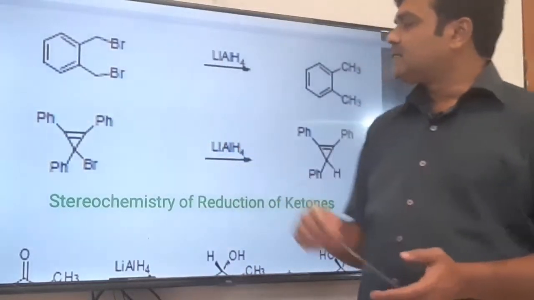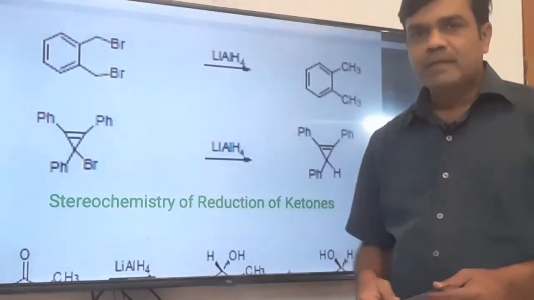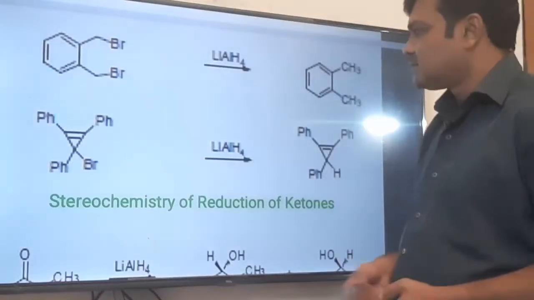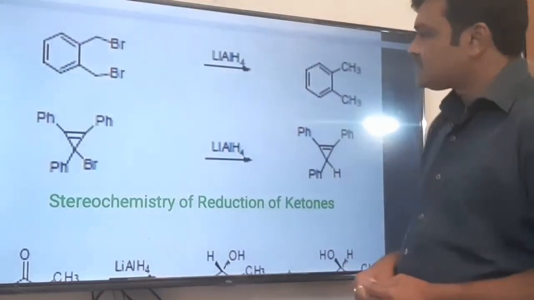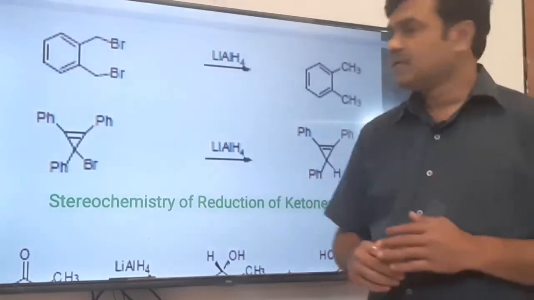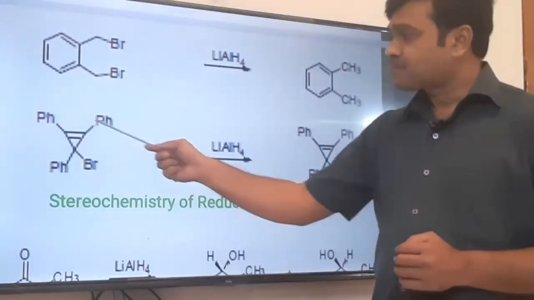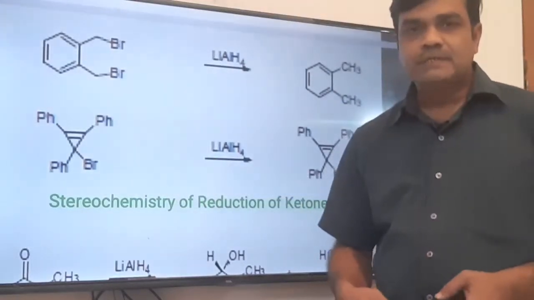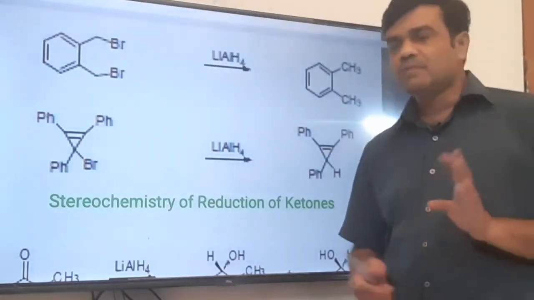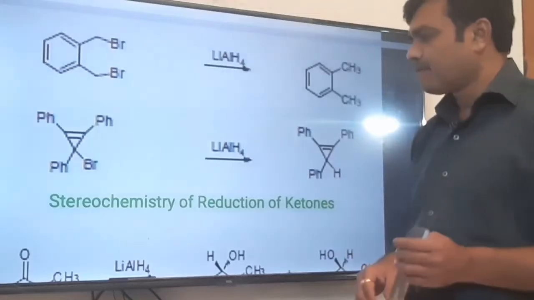Now see, this is an interesting example where this is a cyclopropene. Cyclopropane, a 3-membered ring is there, a pi bond is there, and it is substituted. What happens? This bromine is replaced by hydrogen only, while the carbon-carbon double bond remains as it is. This cyclopropene ring, which is an unstable ring, will also remain as it is. Only one change takes place, that is the halogen is replaced by hydrogen.